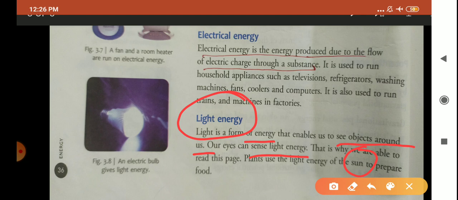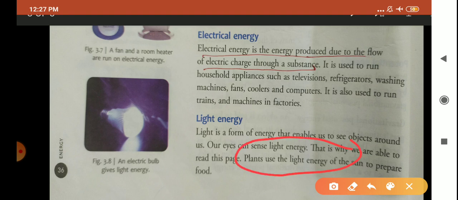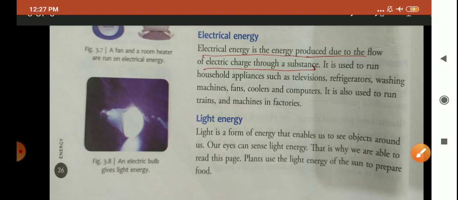Because of this light energy, we are able to read this page or book. Now the next thing, children, is that light energy is also used by plants, in the process of manufacturing food. That process is known as photosynthesis. You are all aware that plants use light energy to prepare food. So light energy is a form of energy which plays a crucial role in our life.